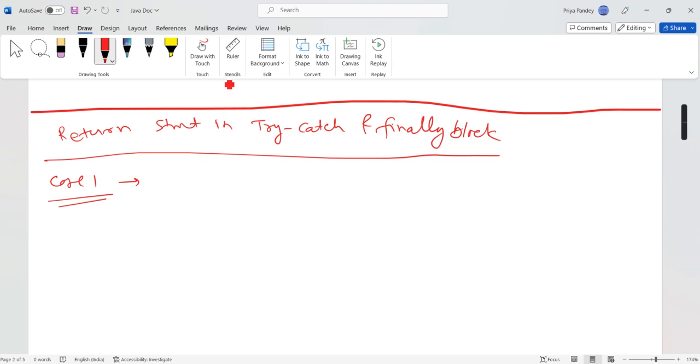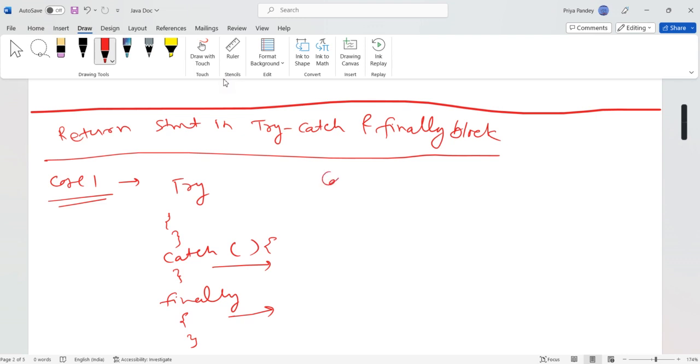See, catch and finally also come with the try, and then this is catch, and then the finally block. So a return statement in catch and then a return statement in finally. What happens in the output, we will discuss. And now case 2 we'll discuss here.